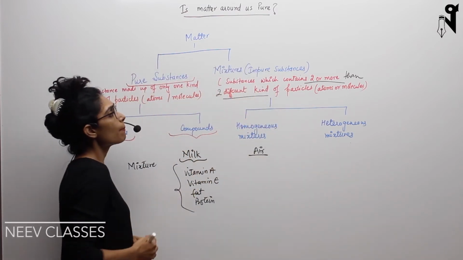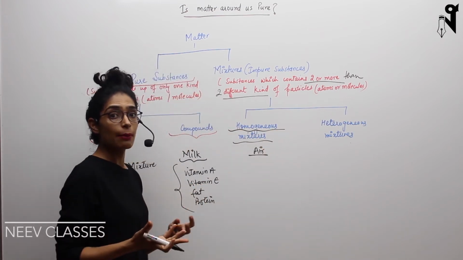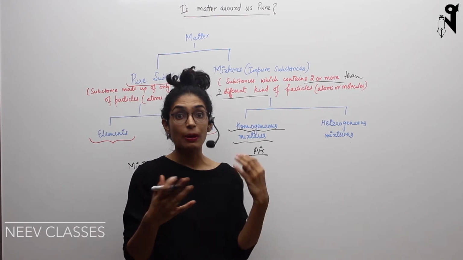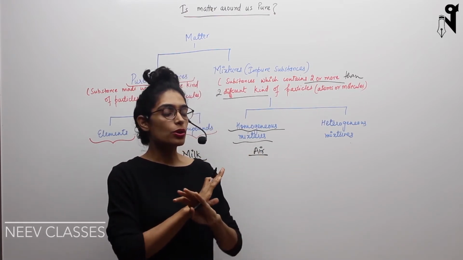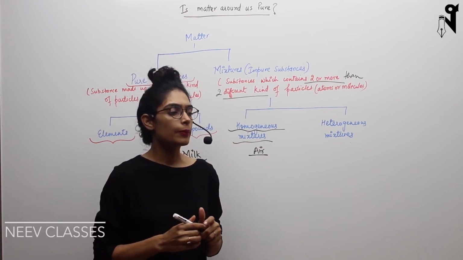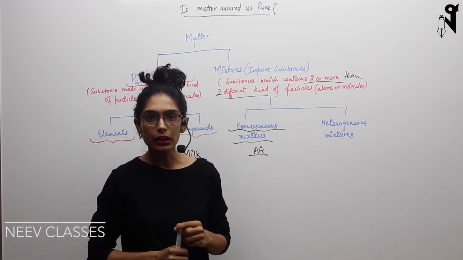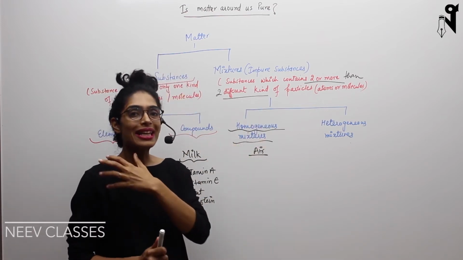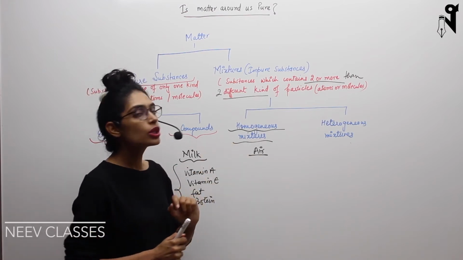When we say mixtures, there can be two types of mixtures. One is homogeneous mixtures, as in the example I have given, where you won't be able to figure out the difference just by looking at it, because it will look the same throughout. There is no color change, no layer-wise difference. Like salt water, you won't be able to differentiate the salt particles and the water particles. So when the composition seems even throughout, it is called a homogeneous mixture.